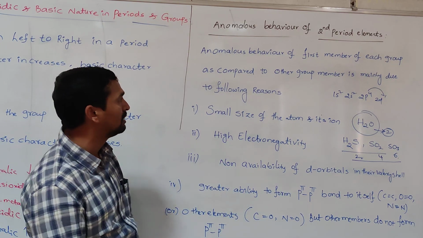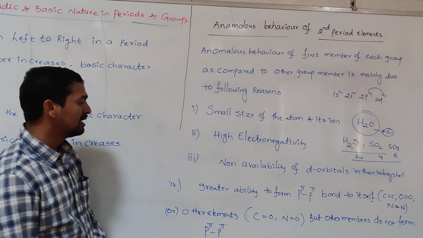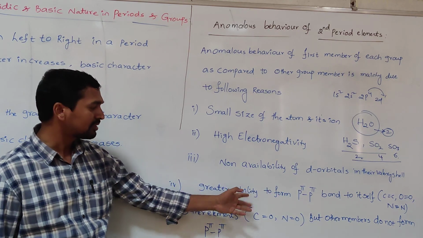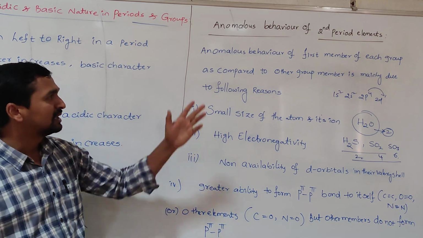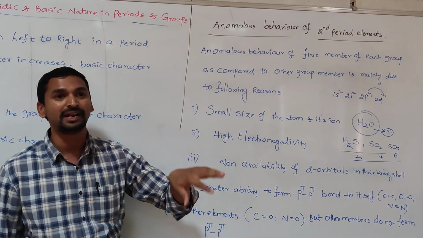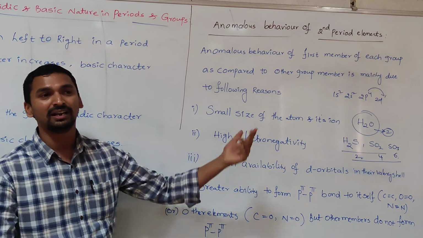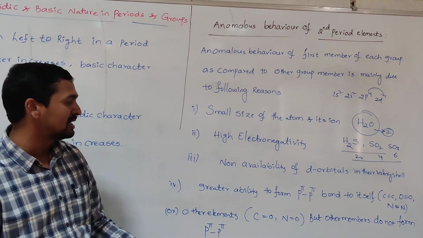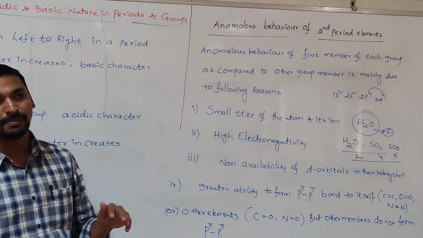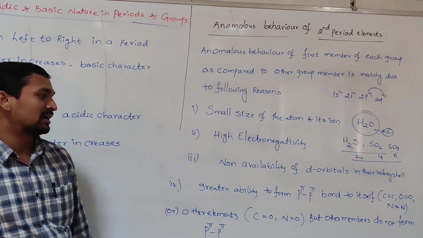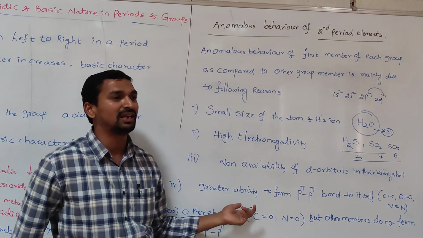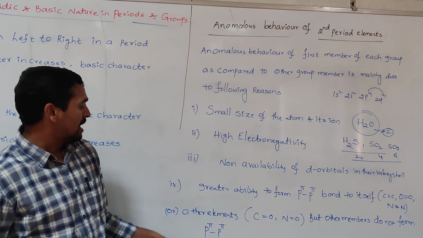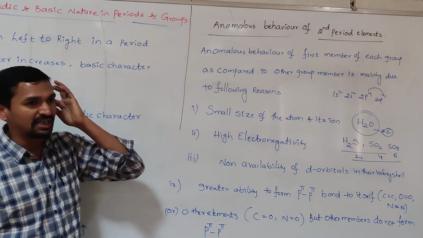That is the reason: non-availability of d orbitals in their valency shell is another reason for confinement to a certain valency in the case of the second period elements. The p-pi p-pi bond is formed in the case of the second period elements. The second period elements never form the p-pi d-pi bond. Why? Because the d orbital is not available. Whereas the other elements, third period and fourth period elements, can form the p-pi bond as well as the p-pi d-pi bond also. Because the d orbital is not available, second period elements never form the d-pi p-pi bond. That is another reason for the anomalous character.